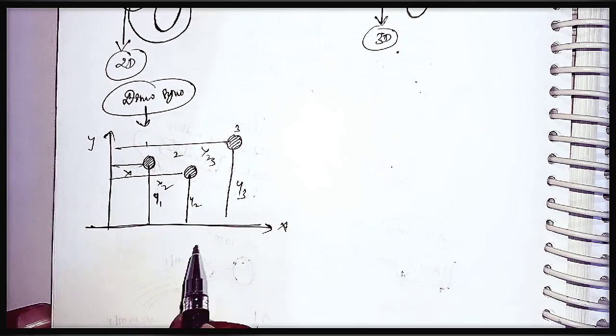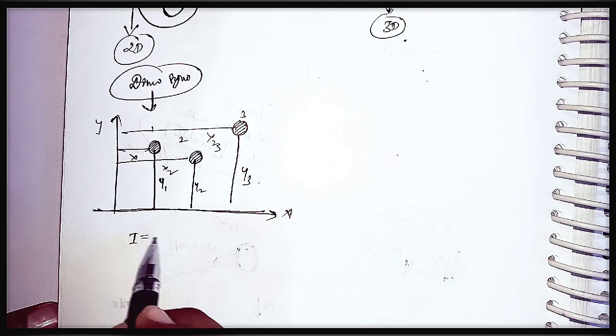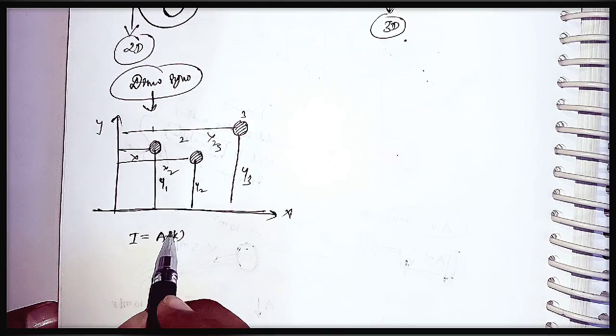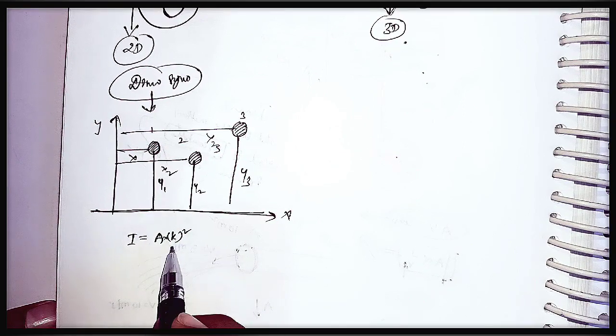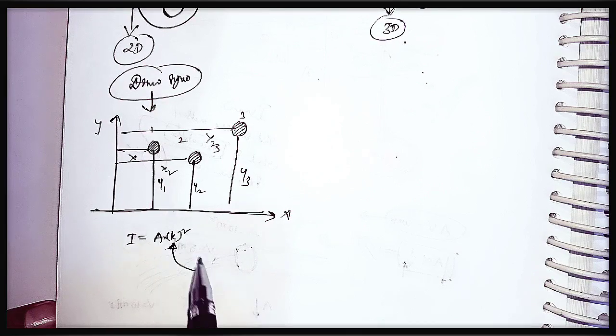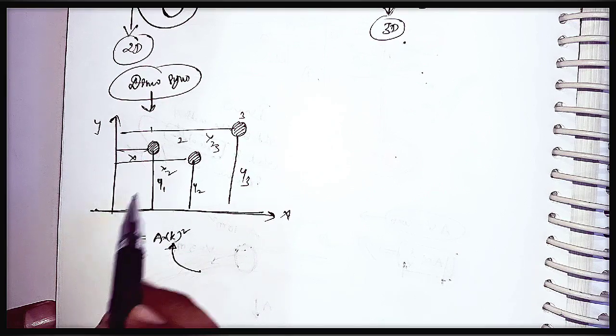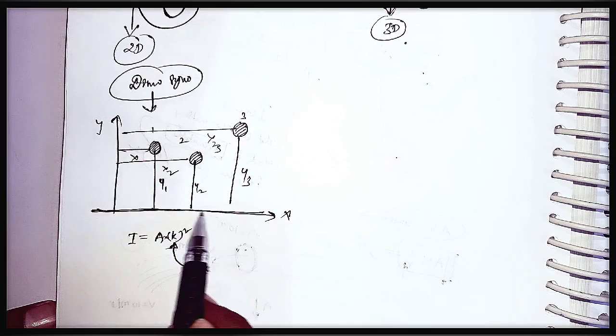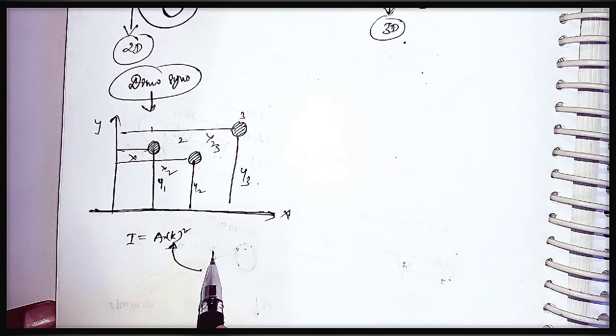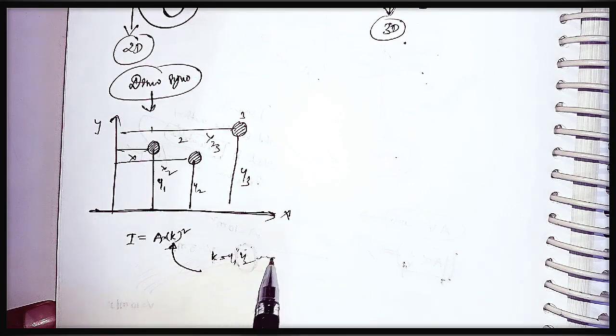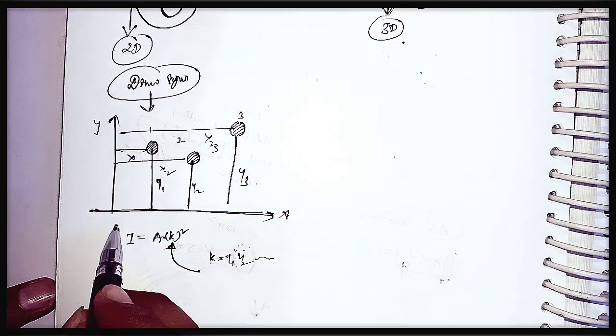As we know, the area moment of inertia I equals area into radius of gyration squared. This radius of gyration k is nothing but the distance of the mass from the reference axis, like y1, y2, y3. This is the area moment of inertia.